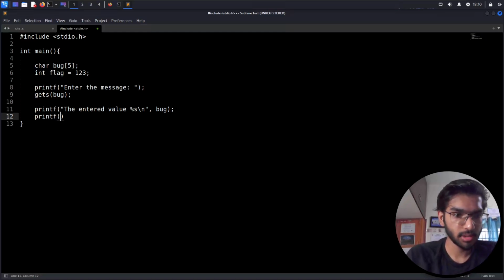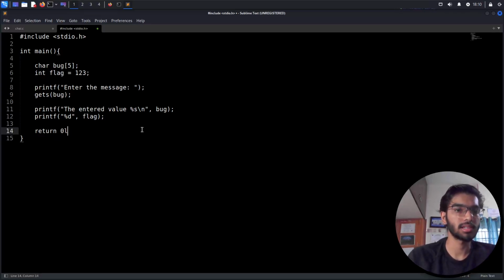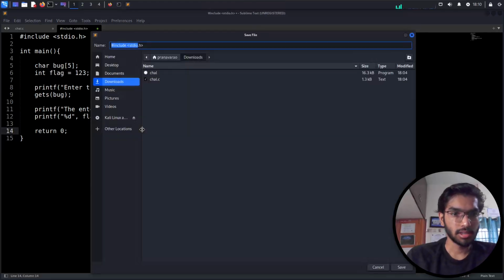Let's also print the flag, percent d, if I'm not wrong. Then return 0 from main, which says success. Okay, so it's saved in Downloads itself.